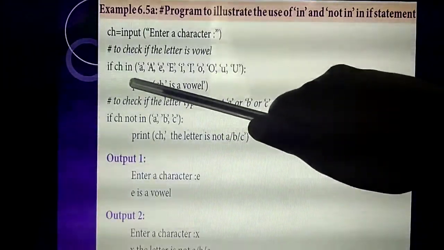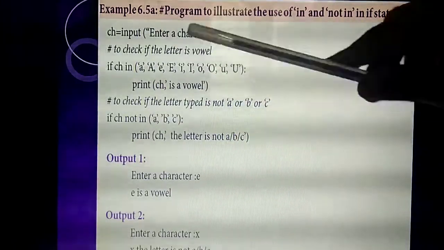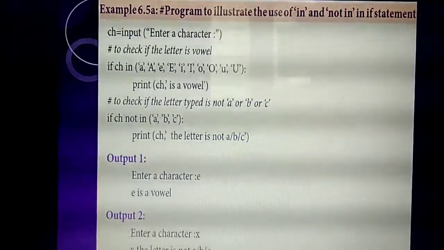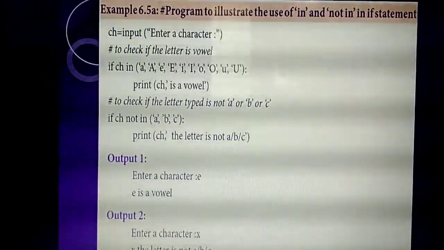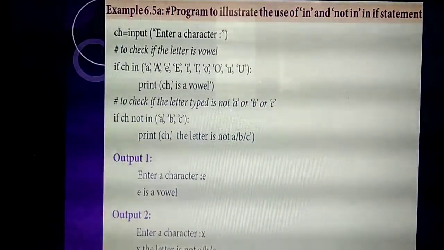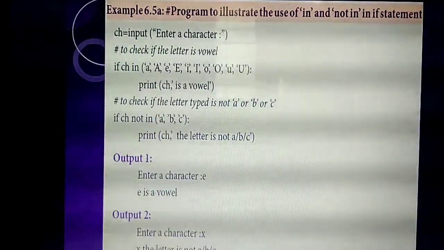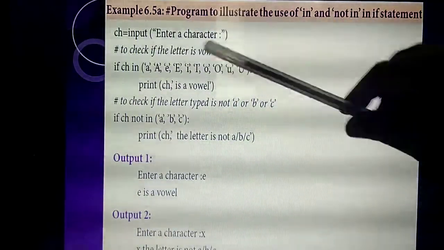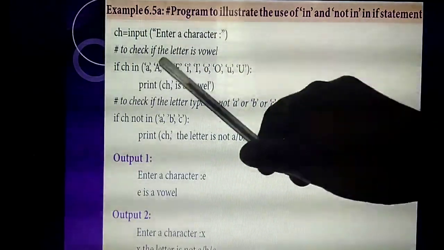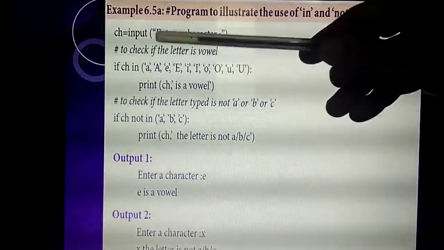Understand? So if CH in, what are the vowel letters? A, E, I, O, U. You need to mention both capital letters as well as small letters, because sometimes you will enter the character in small letter and sometimes in capital letter. So you need to check both. A, E, I, O, U. Each item you mention in quotes and separated by commas.